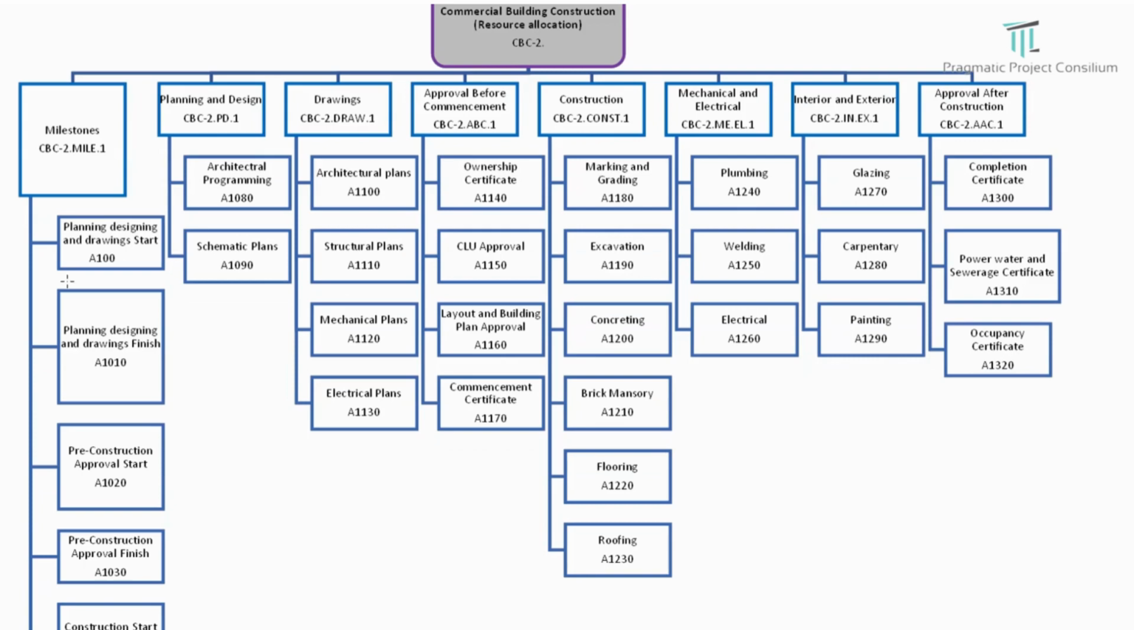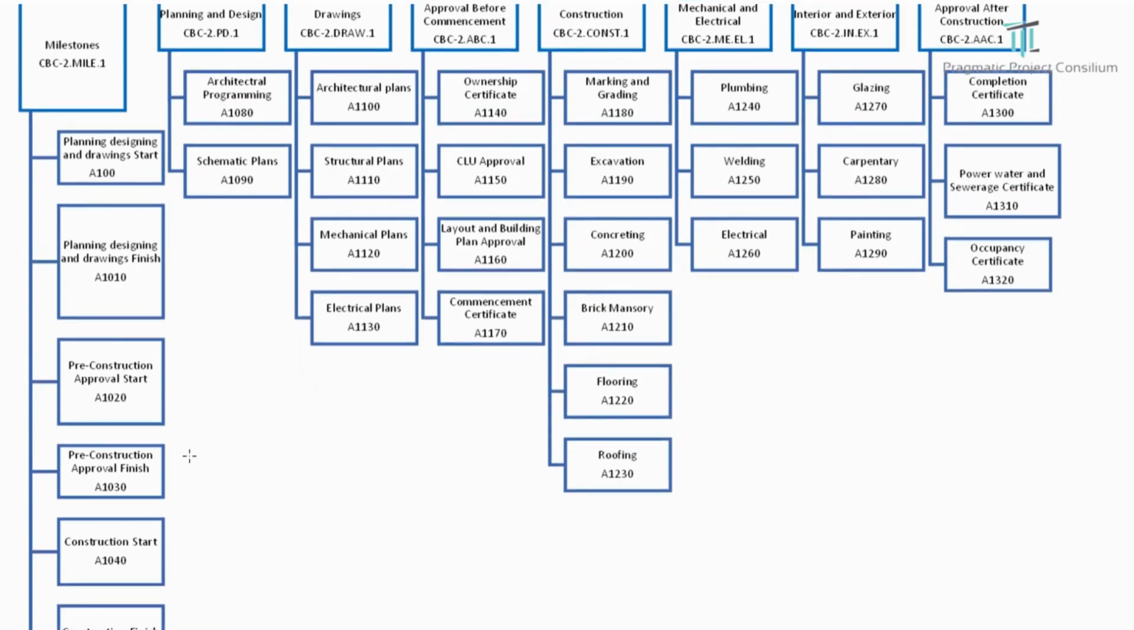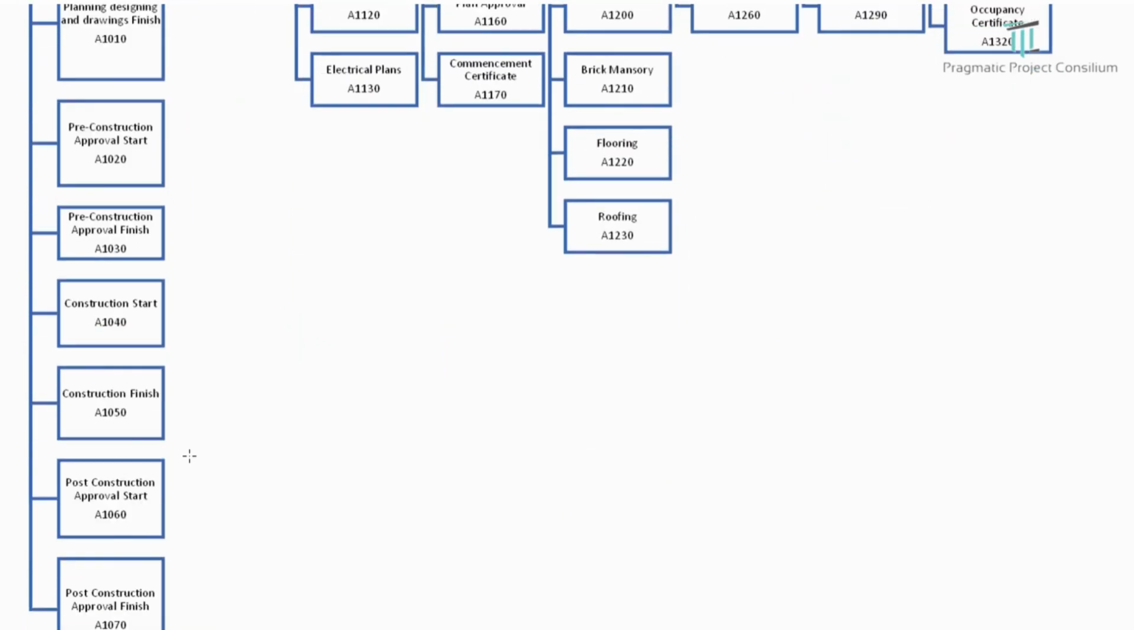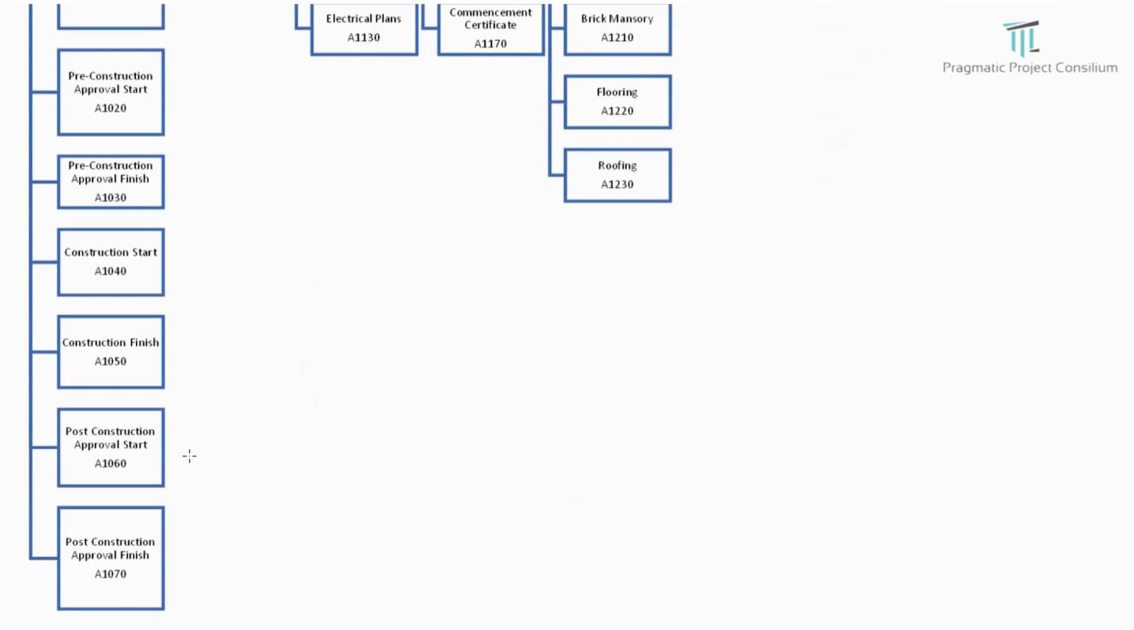For example, level 1 we are calling a milestone. These are all the level 1 WBS: milestone, planning, design, drawings, approval before commencement, construction, mechanical, electrical, interior and exterior, and finally the approval for construction. Accordingly, the further activities are listed under the different levels. For our case study, we have created the 8 milestones to measure the progress eventually.